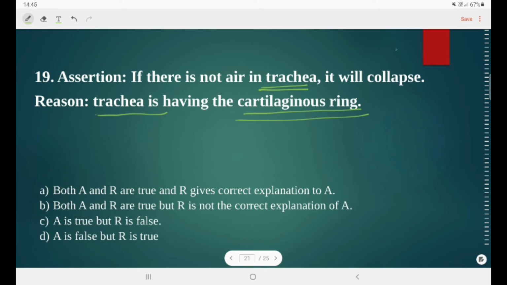Tracheal tube width is actually maintained by the flow of air. If the trachea is not having air flowing through it, though the cartilaginous rings are present, it may collapse. So the assertion is true, and the reason is also true because the trachea is surrounded by cartilaginous rings, but the reason is not giving any explanation to the assertion. So option B will be the correct answer for this question.